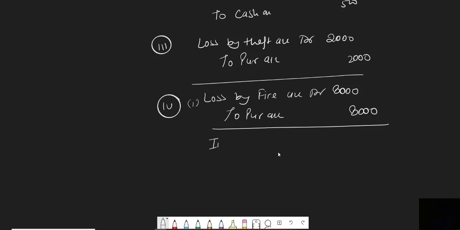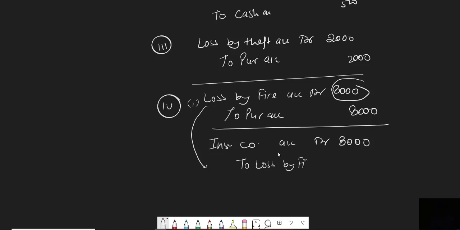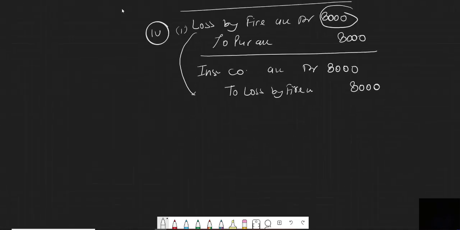So it will be insurance company account debit full insurance 8000. And now when the insurance company has admitted, we will close this loss to loss by fire account 8000.